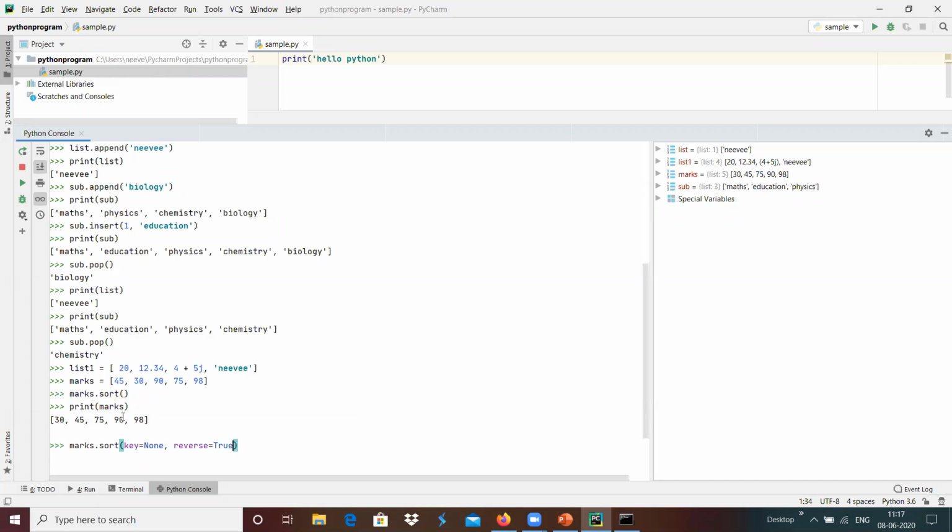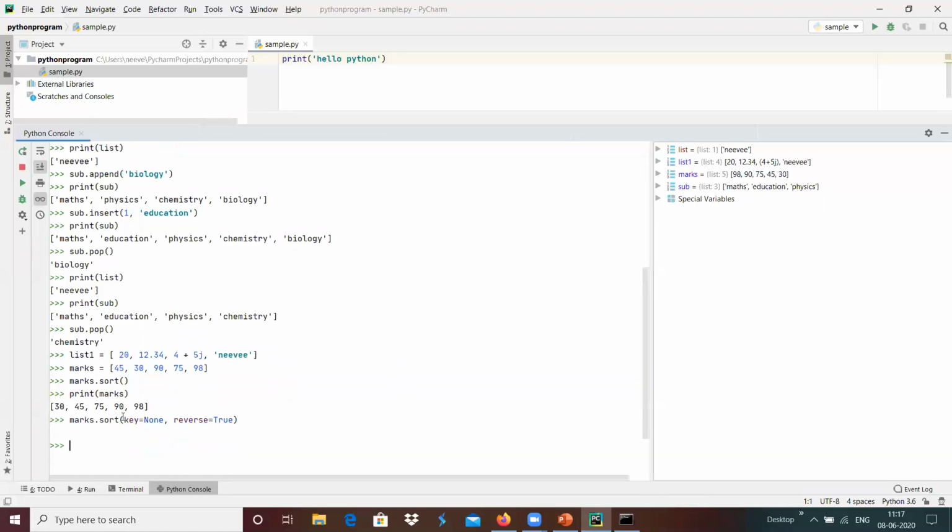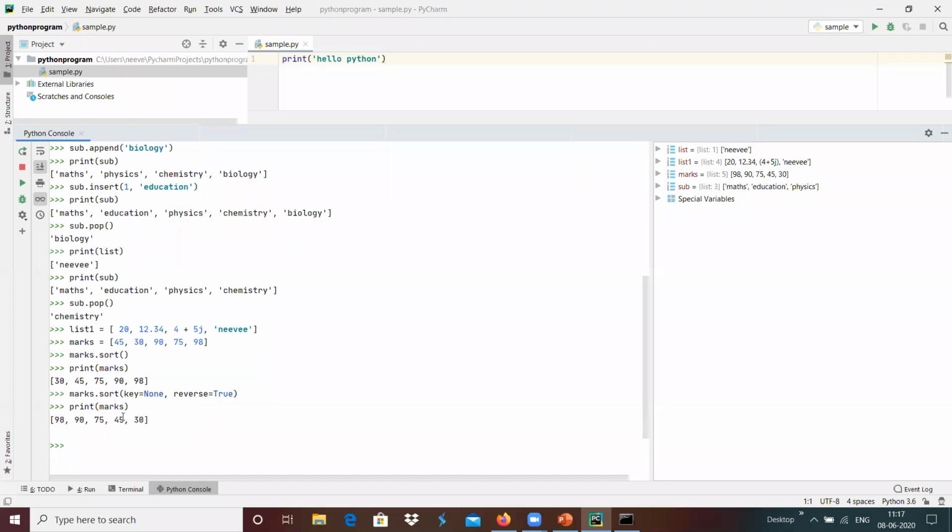Then the list will be sorted in descending order, and when we print marks here, the list is in descending order, which is something like 98, 90, 75, 45, 30.